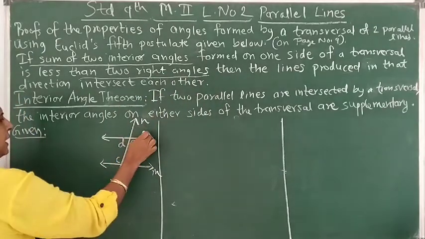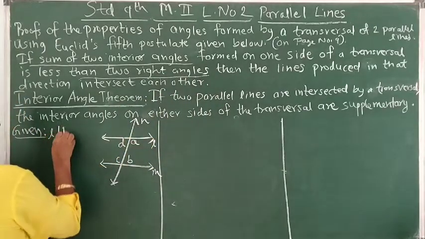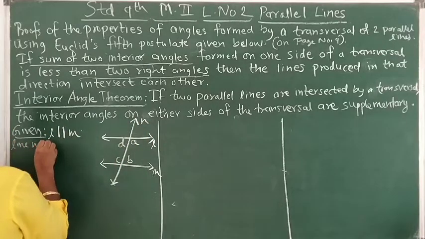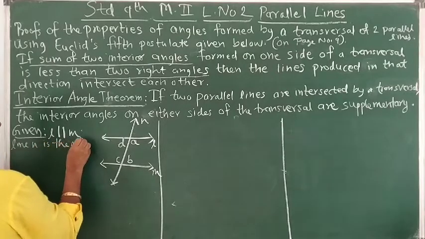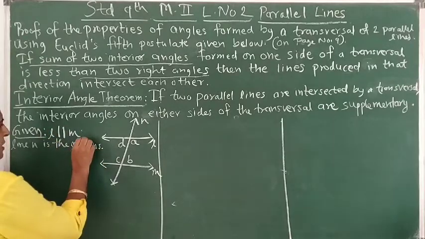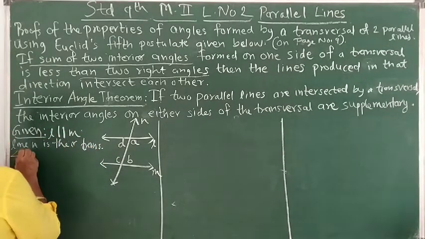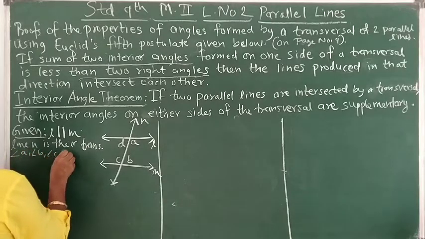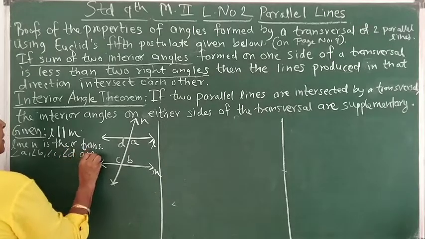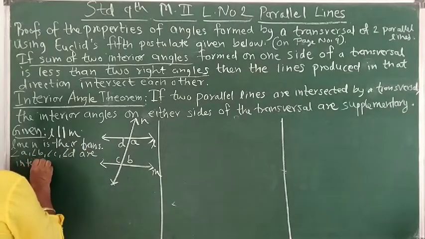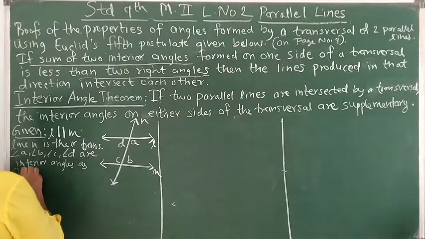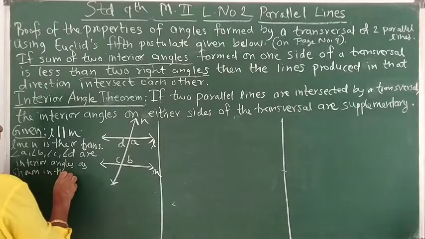So the given should be: line L is parallel to line M, and line N is their transversal, and angles A, B, C, D are interior angles as shown in the figure.